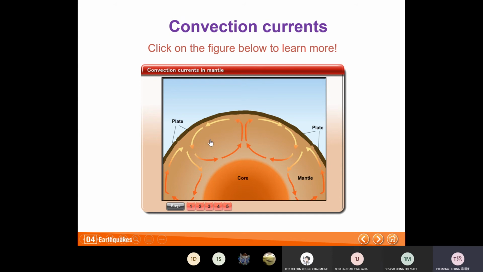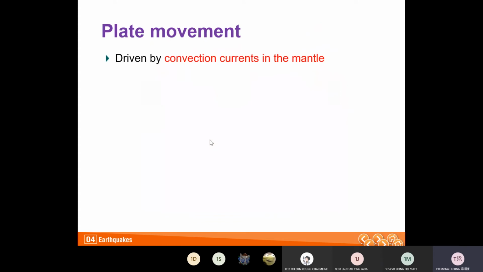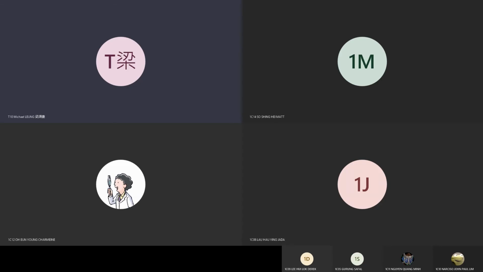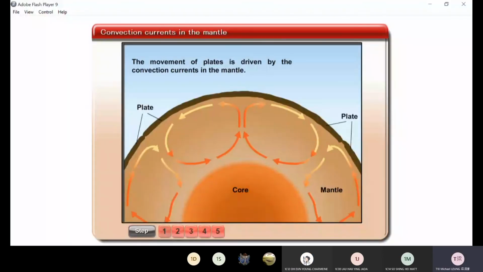Okay, so I show you the video about the mantle. Yeah, it's called the mantle. This is the convection current video. Let us watch it. Yeah, the movement of plates is driven by the convection currents in the mantle, you see? The movement of currents.